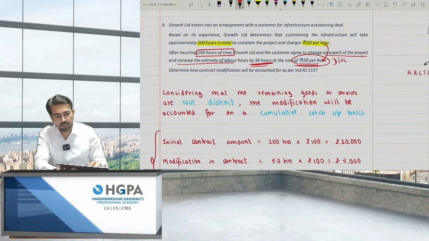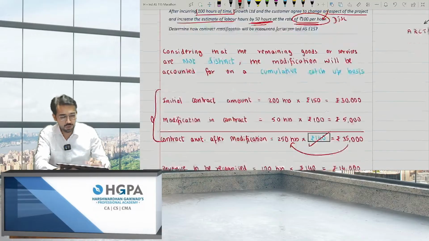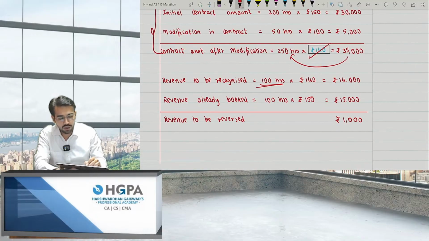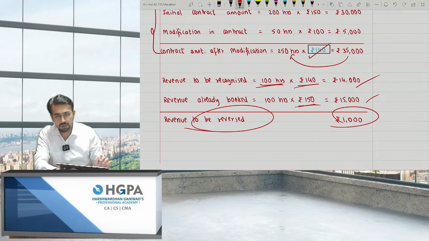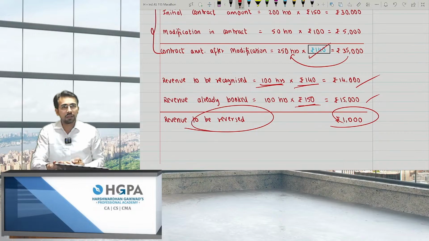But this was not the case. You already booked at 150, right? So can I say for 100 hours you should have booked at 140. That is 14,000 only. But you mistakenly booked at 150. That is 15,000. So 1,000 needs to be reversed. This is the scenario. So I hope this point is clear.